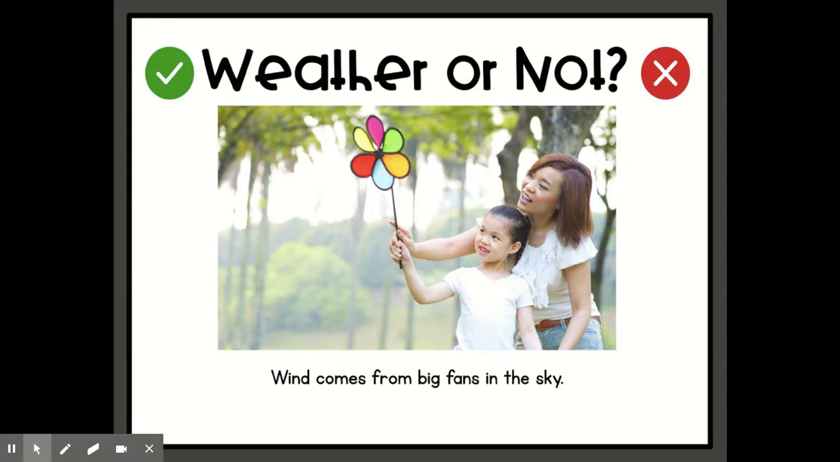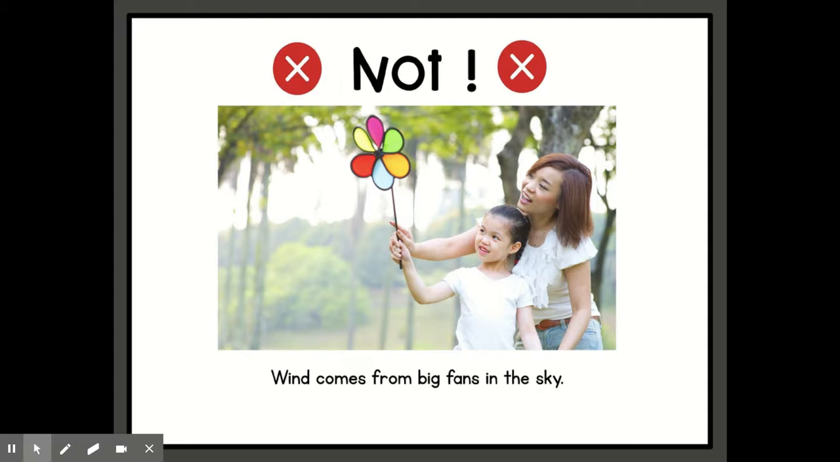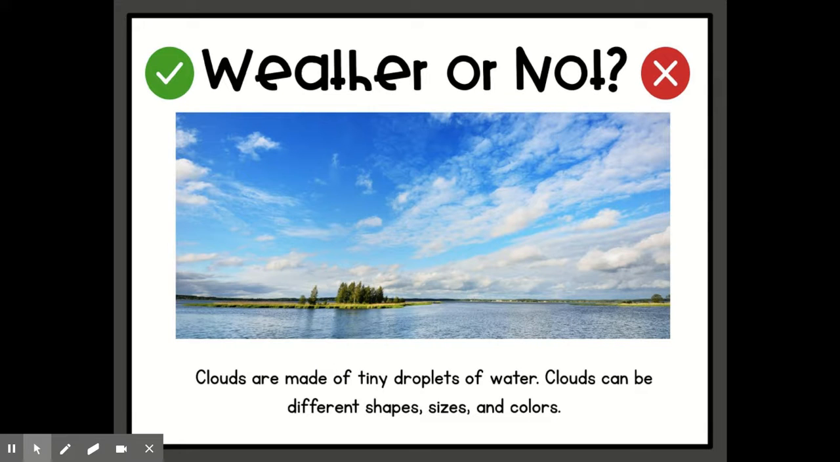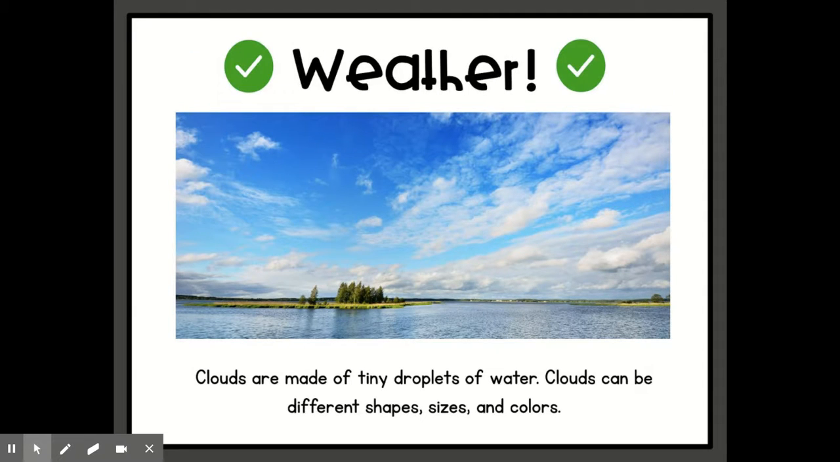All right, what about this one? Weather or not, thumbs up or thumbs down. Wind comes from big fans in the sky. Right, that's a thumbs down. We do not have fans in the sky. All right, what about this one? It says clouds are made of tiny droplets of water. Clouds can be different sizes, shapes, and colors. Right, that's a thumbs up.